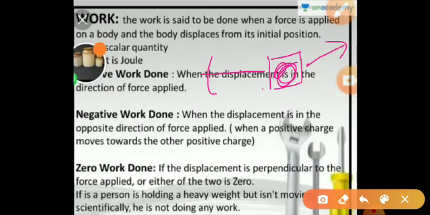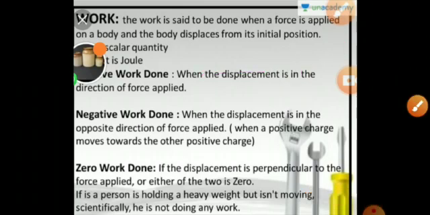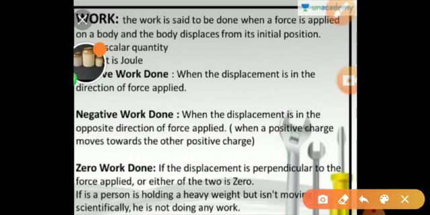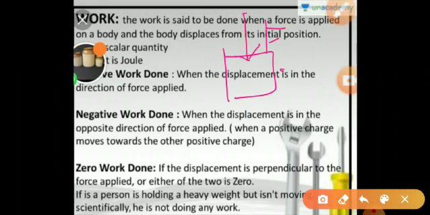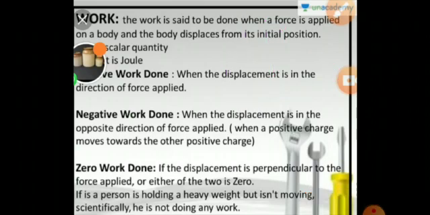Then such type of work will be negative work. And zero work: if this is the object and you apply the force perpendicular to the object's displacement, how will the object move? So that work will be 0. This is called zero work.